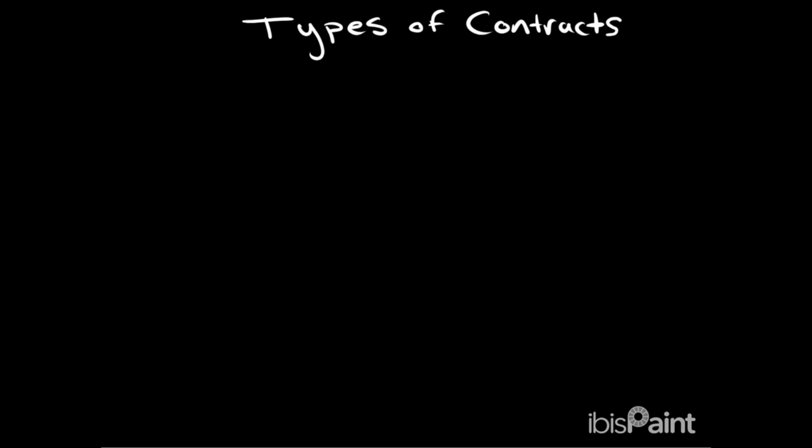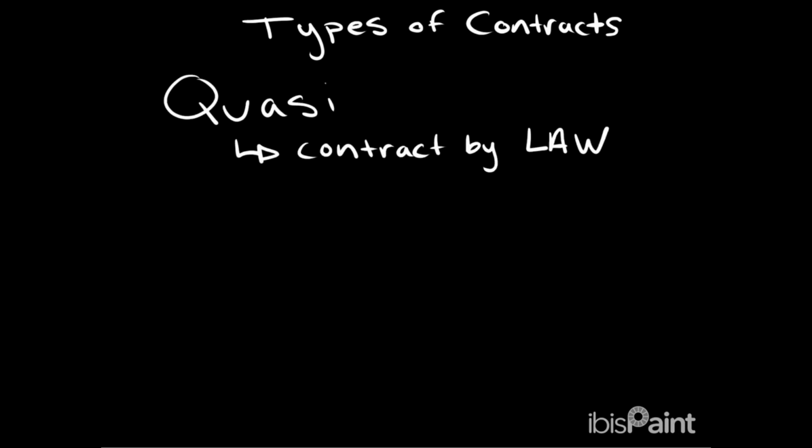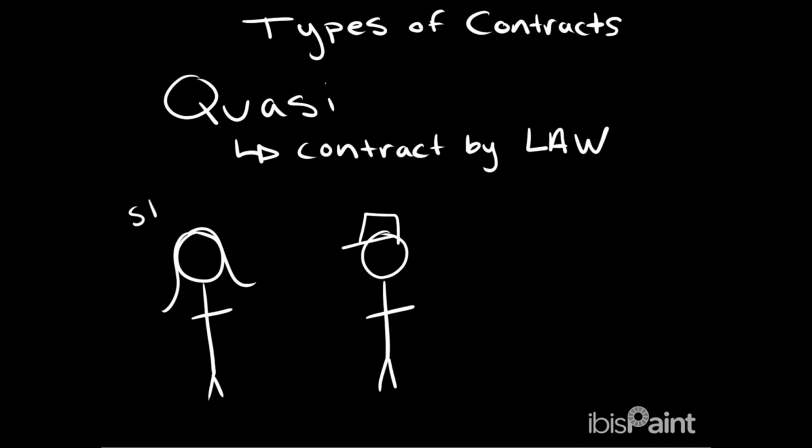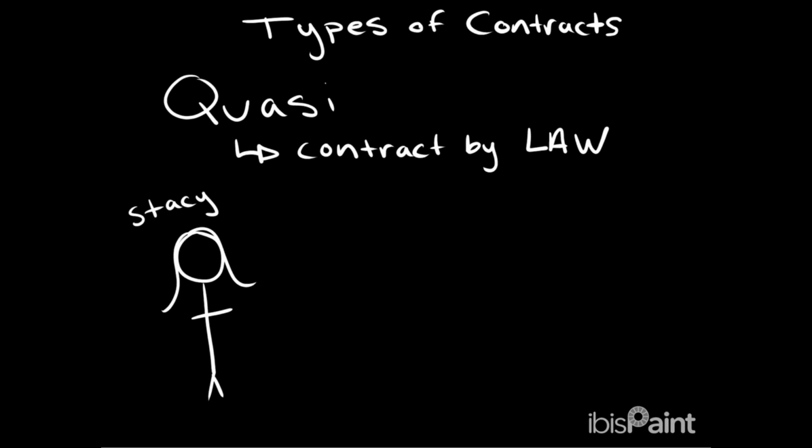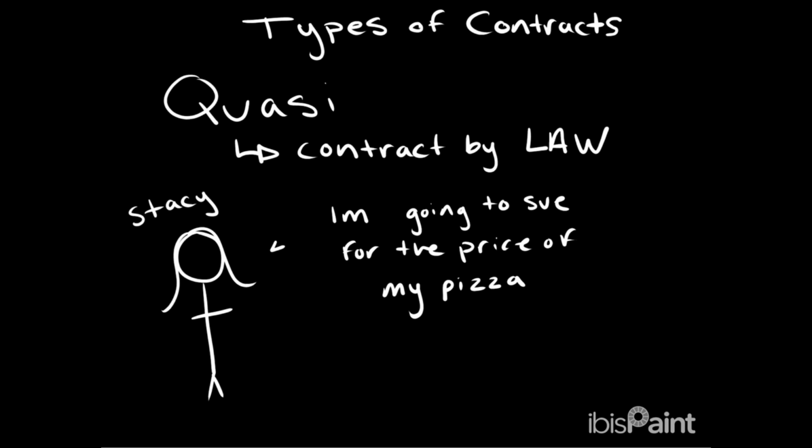The next type of contract is a quasi-contract. Now, a quasi-contract is a contract by law, meaning that if it is not complete by law, you are allowed to do something. For example, this is Stacy. Stacy ordered a pizza from some unknown pizza chain, and instead of getting delivered to her, it was delivered to another girl, not Stacy. Now, Stacy can either sue the pizza company or sue the other girl for the price of her pizza. A little extreme, but she chose to go that way.